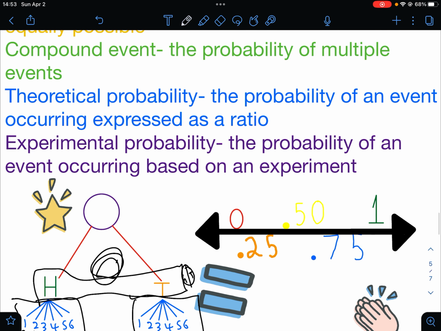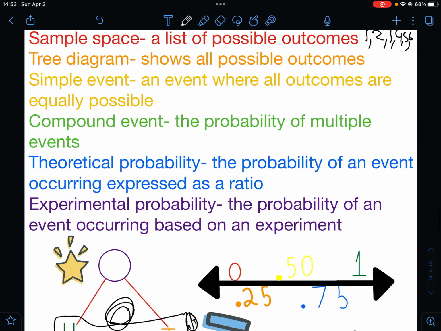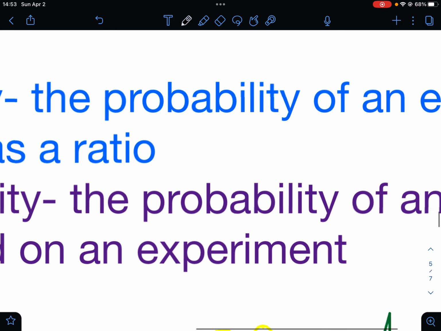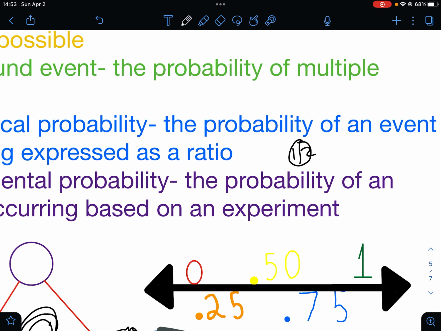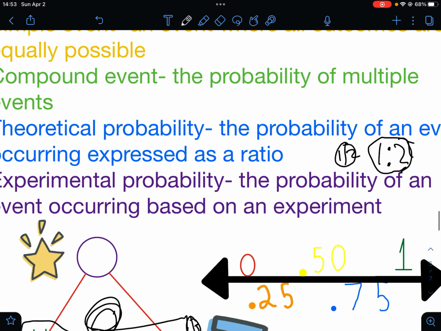Now we have theoretical probability. The probability of an event occurring, and it's expressed as a ratio. So if we take a coin, theoretically it will happen 1 out of 2 times. So it would be 1 out of 2, and this is the theoretical probability of flipping a coin and getting heads, or we could do the opposite and get tails.